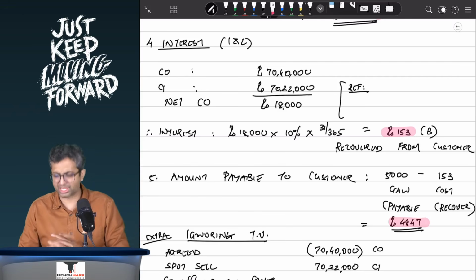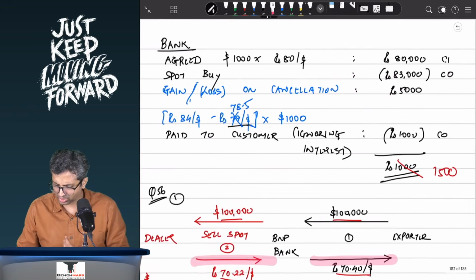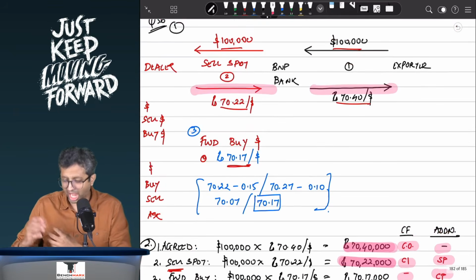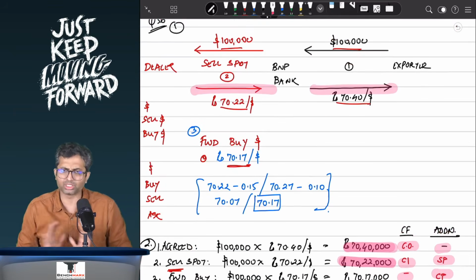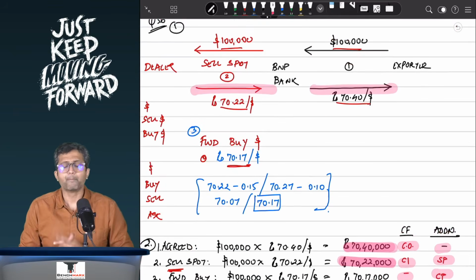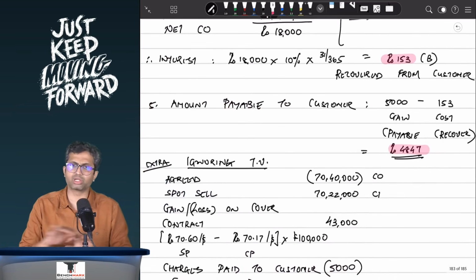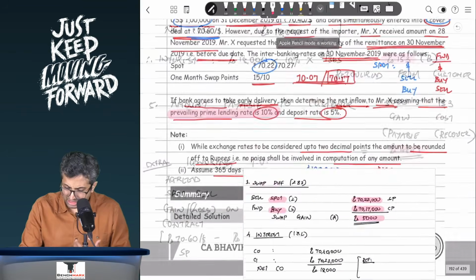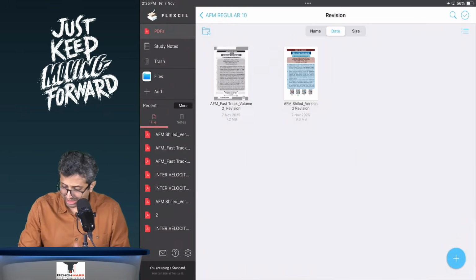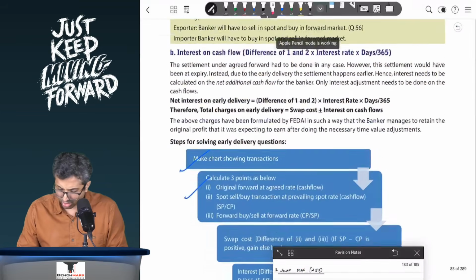Apart from that, as the deal is happening, around 70 lakh 40,000 will be the deal where I will get $1 lakh, pay 70 lakh 40,000, and other than that, by paying another 4847, the transaction gets settled. So this is regarding an early delivery, and if I were to read the theory for this now, this would make a lot more sense.